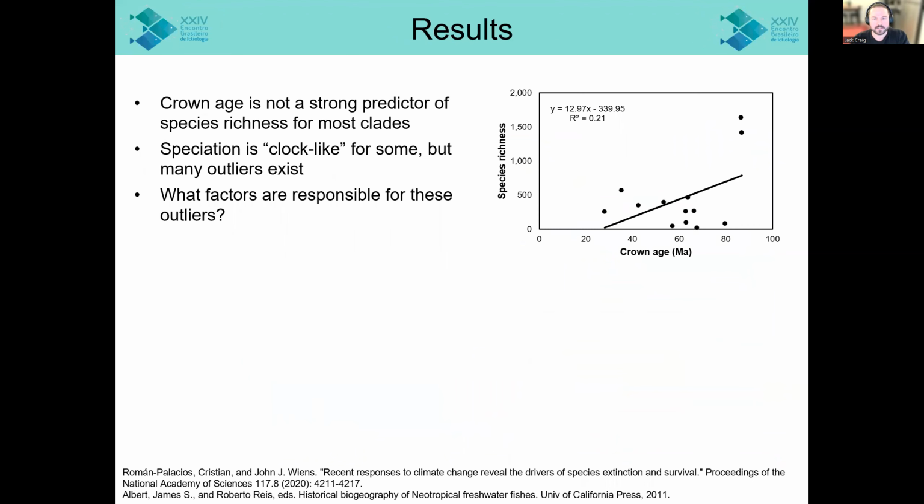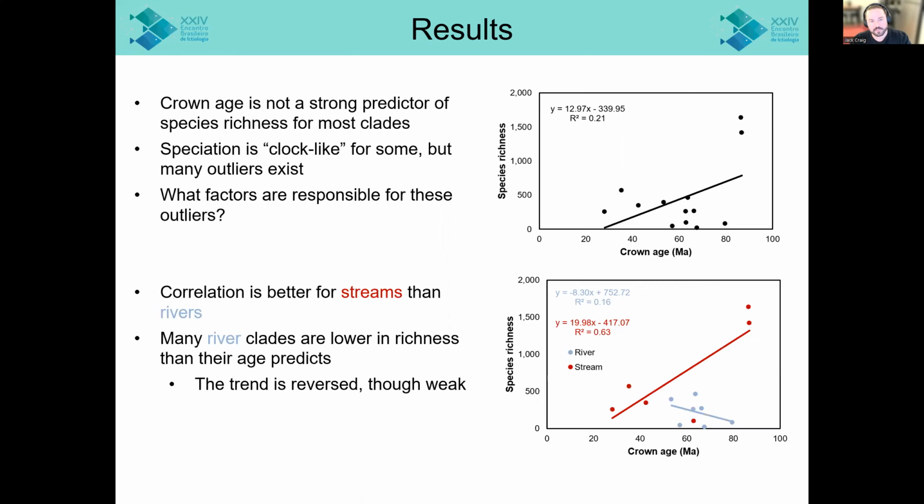And so now let's take a look at some summary statistics comprising all 13 clades present. And the first major pattern that I'm curious about here is that species richness is not well correlated with the crown age of these clades. So while some of these clades are relatively clock-like in their speciation rate, many, many outliers exist. And so this begs the question, what factors are responsible for these clades that seem to have greater or lower richness than their age would lead us to believe?